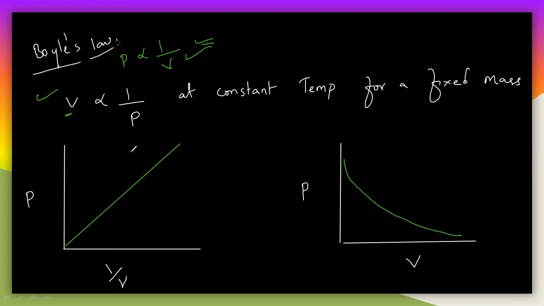Remember this: V is directly related to 1 by P, or V is inversely related to the pressure at constant temperature for a fixed mass. This is very simple. Once again, in Boyle's law, V is directly related to 1 by P, and I can also write that P is directly related to 1 by V. There is no difference here.